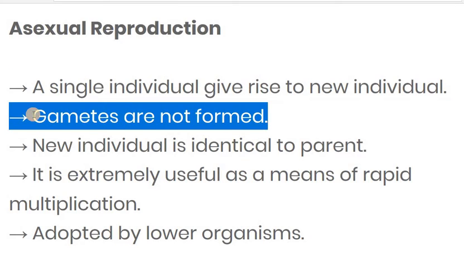In asexual reproduction, gametes are not formed. When two parents take part in reproduction, gametes are formed and then the fusion process takes place. But in asexual reproduction, only one parent is involved, so gametes are not formed.